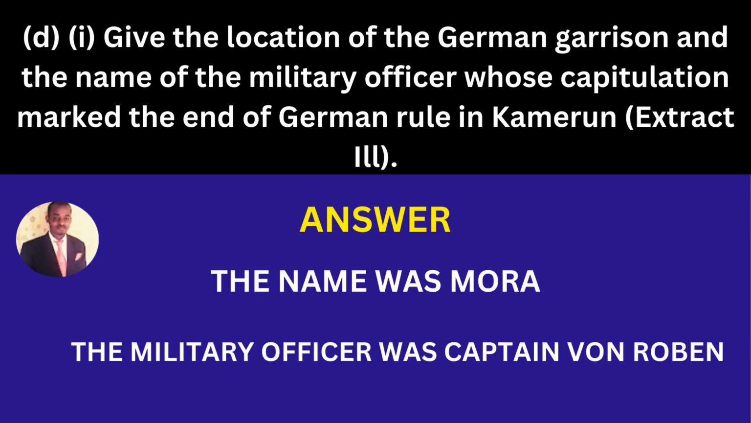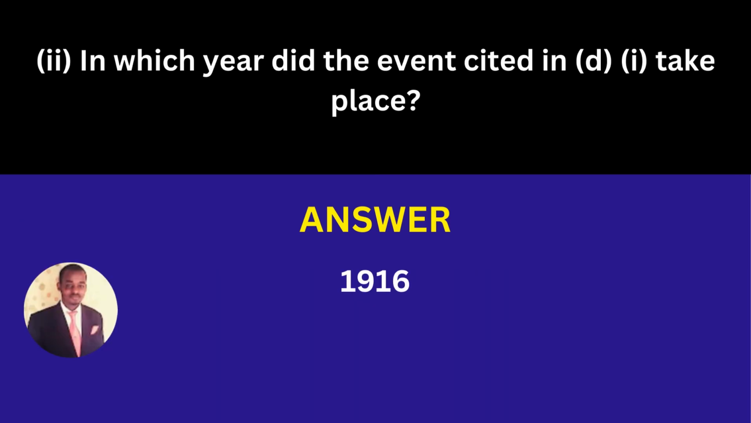The next question says, give the location of the German garrison and the name of the military officer whose capitulation marked the end of German rule in Cameroon. The correct answer for this is Mora. The officer was Captain von Raben. In which year did the event cited in D1 take place? Answer: 1916.